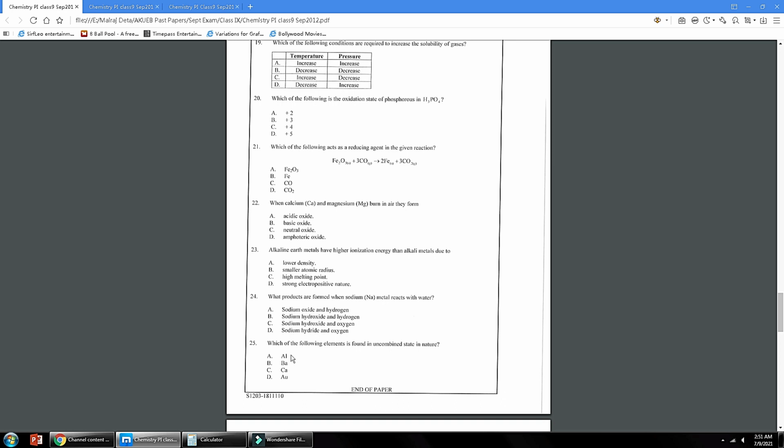Number 25, which of the following elements is found in uncombined state in nature? Meaning they are found as free elements. So it is gold, Au, it is an unreactive or noble metal. So it is found in uncombined state. So D is the correct answer.